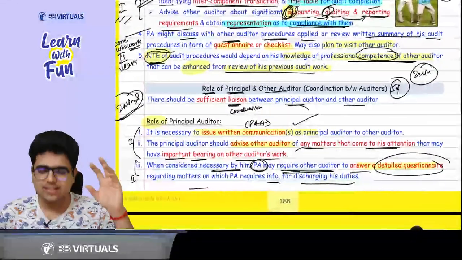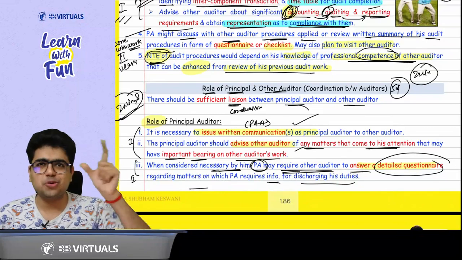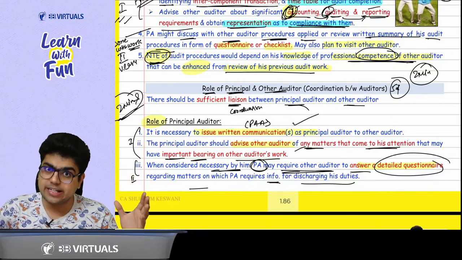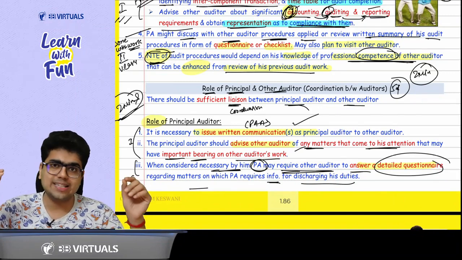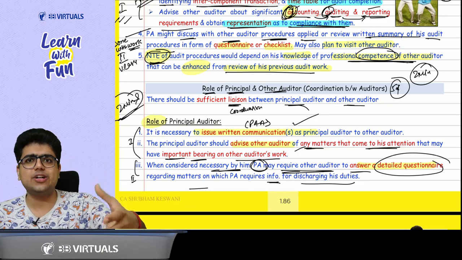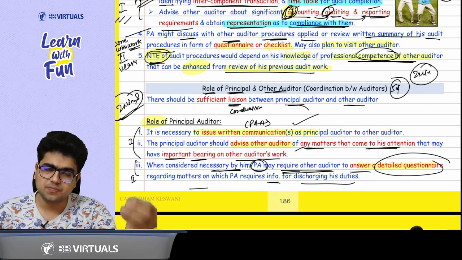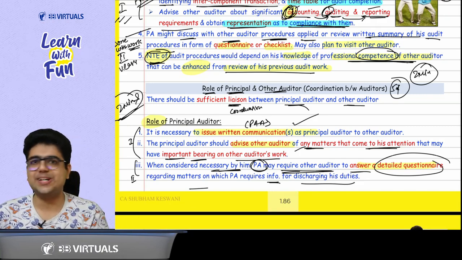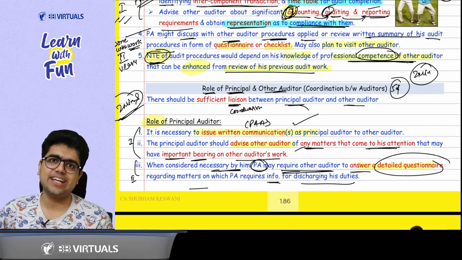Now, sir, comes a very special question. What is the role of principal auditor? What is the role of other auditor? So they both should coordinate. There should be sufficient coordination, or you can say liaison, between them. What is the role of principal auditor? Telling the other auditor the areas that require special consideration, procedures for identifying intercomponent transactions and accounting, auditing and reporting requirements.